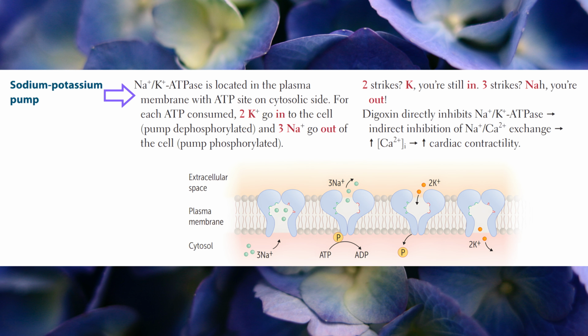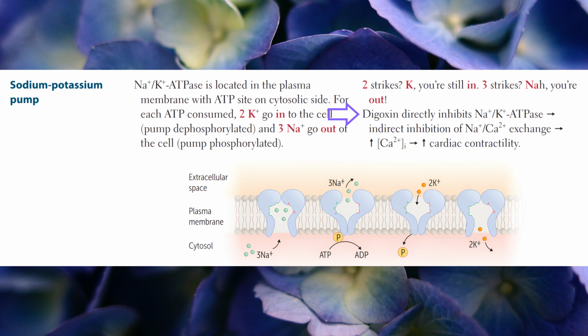Sodium-potassium pump. Sodium-potassium ATPase is located in the plasma membrane, with the ATP site on the cytosolic side. For each ATP consumed, 2 potassium go into the cell, pump dephosphorylated, and 3 sodium go out of the cell, pump phosphorylated. 2 strikes, K, you're still in. 3 strikes, nah, you're out.